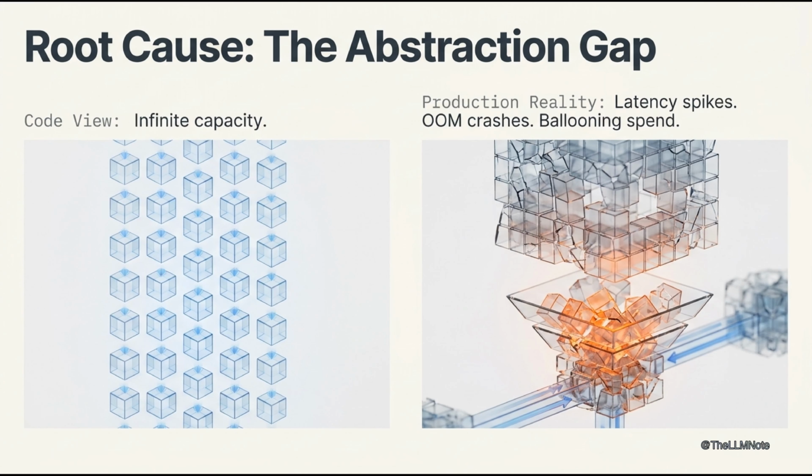So what's the real problem? Let's talk about root cause, the abstraction gap. Developers treat memory as infinite. Short-lived allocations pile up. Large object heap fragments. Finalizers queue unseen. The cost emerges only in production: latency spikes, crashes, ballooning infrastructure spend.